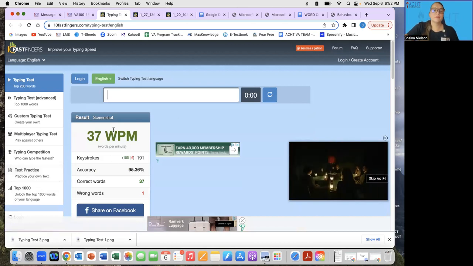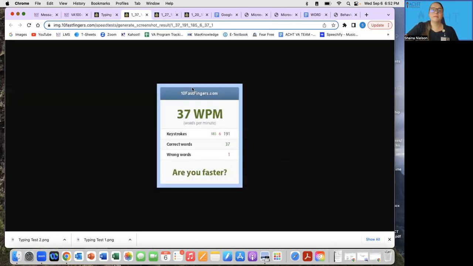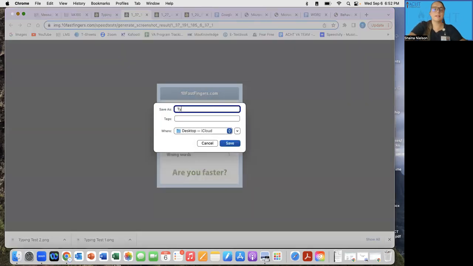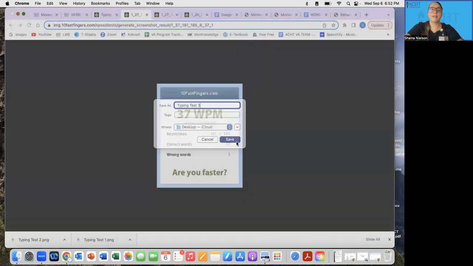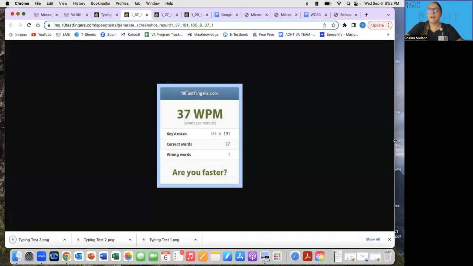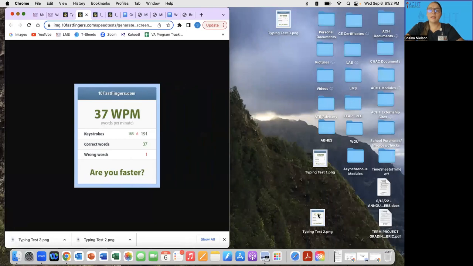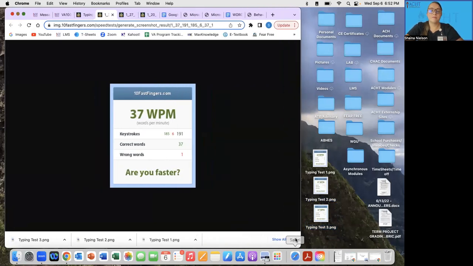Okay, last one. So same thing, screenshot, right click, save image as, and this is now my typing test 3. Okay, save. So if I move my screen here, now you can see I have typing test 1, 2, and 3 right here. So let's go to LMS. Let's upload these.